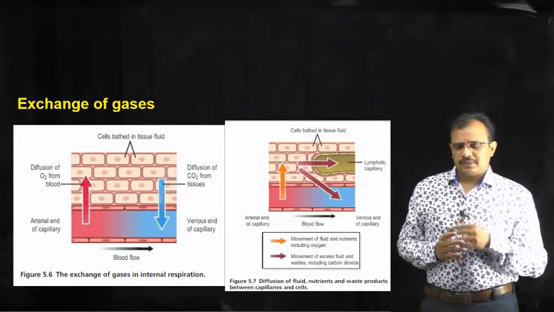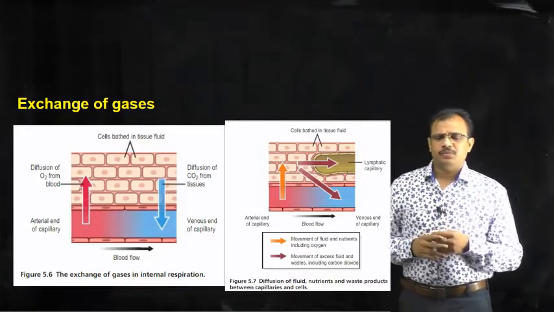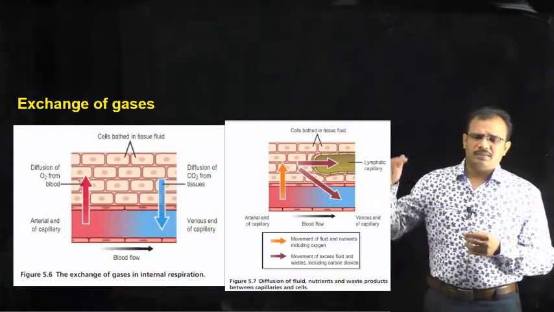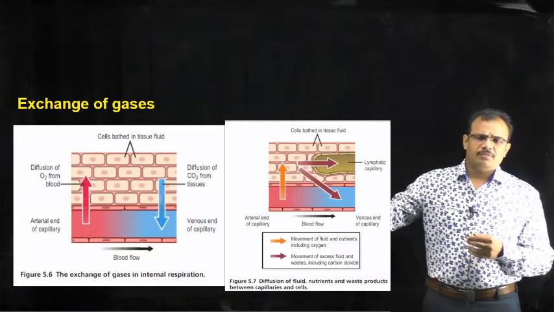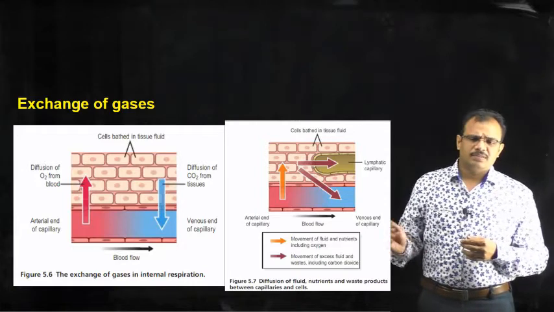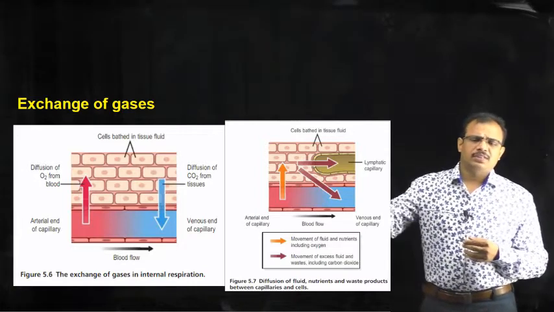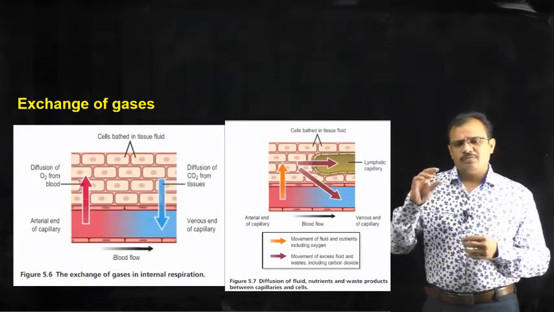So in the second diagram you can see how the blood is supplied to the tissues and how the fluid from the tissues comes back into the blood vessels, and some amount of this fluid once again enters into the lymph vessels.